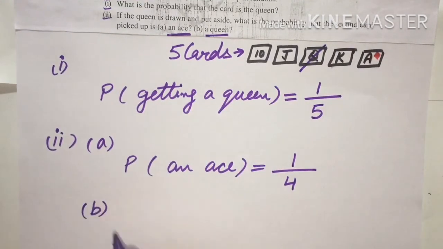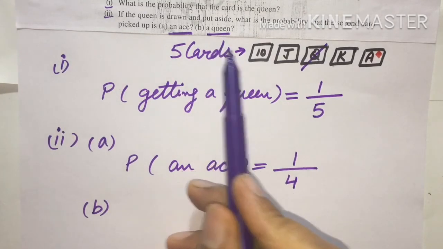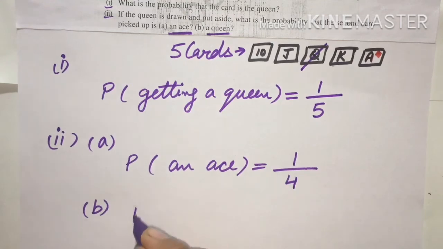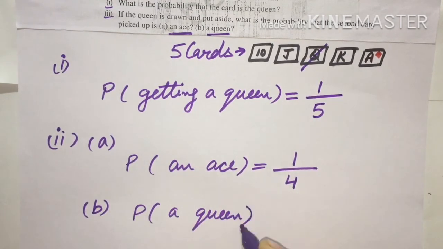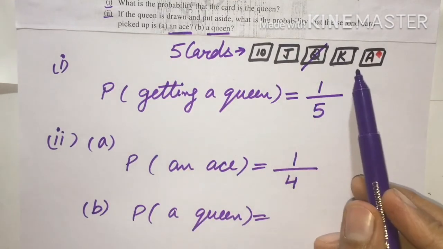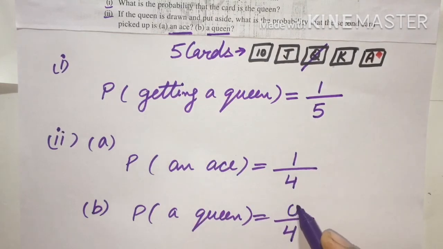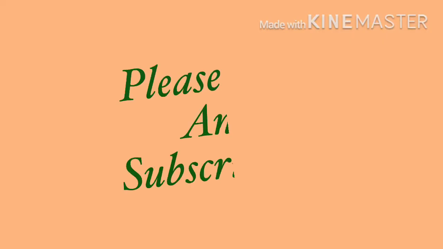In the B part, they are asking, what is the probability of getting a queen? The queen is already taken aside, so the queen is not present in the remaining cards. Out of these 4 cards no queen is there, means 0. So 0 upon 4 is 0 probability for a queen.